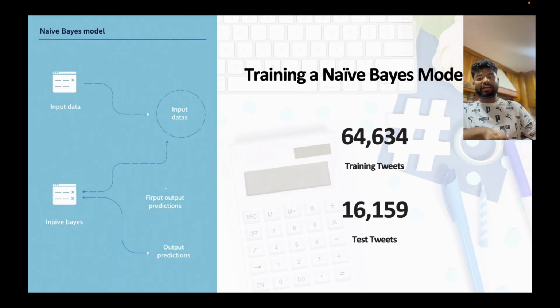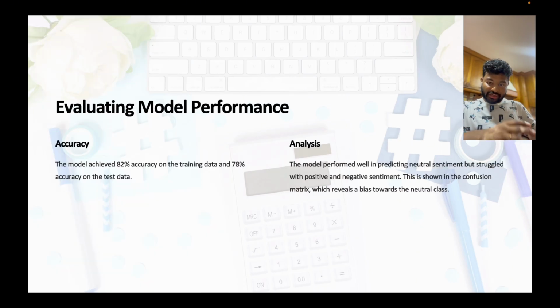I have somewhere around 64,000 tweets in my training data set and 16,000 tweets in my test data set. After that I implemented my model. I have used a Naïve Bayes model. The reason is that it does a very good job when it comes to NLP. I got 82% on my training data set and 78% on my testing data set. As I was sharing, the difference is less than 5%, so I'll say the model I have created is a good fit model.